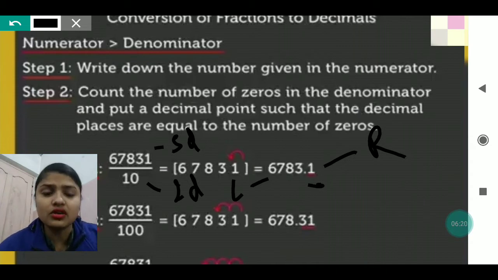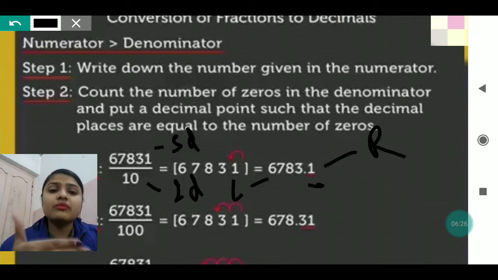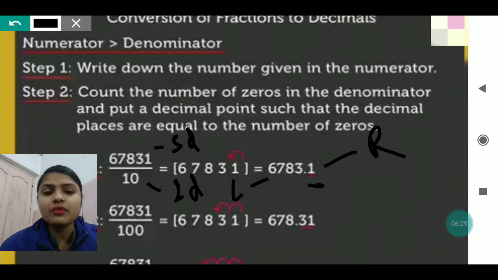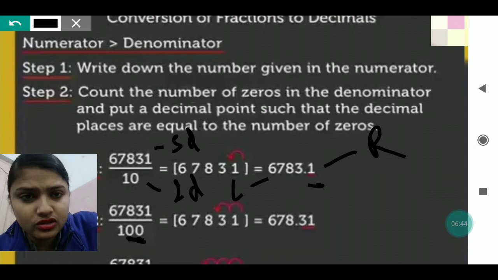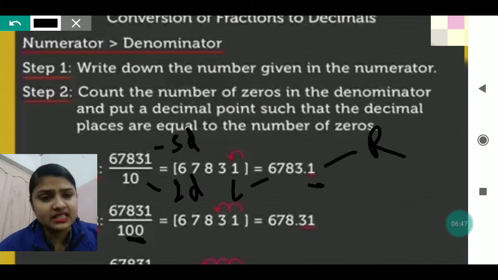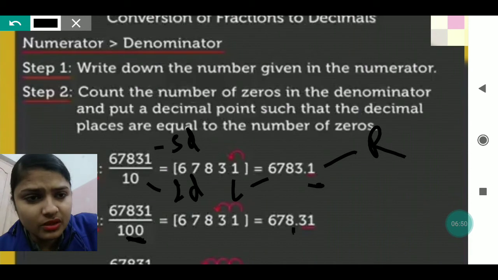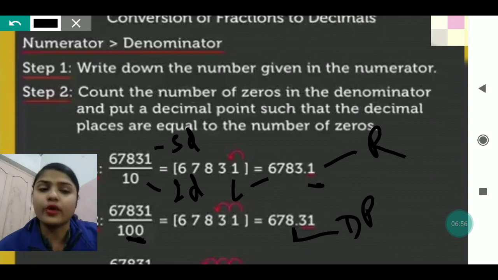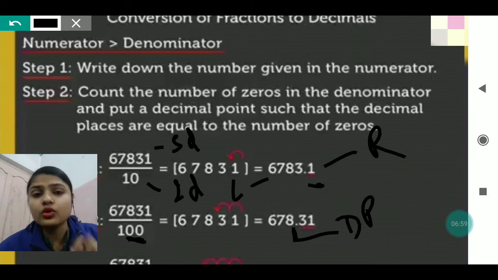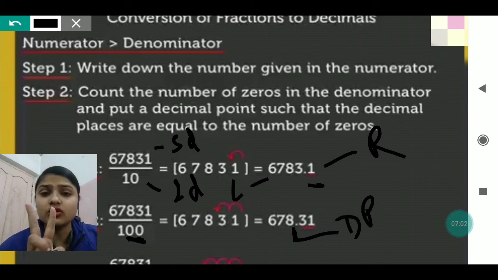In the same way in the next one also, you can see the numerator digits I am not changing, I am just increasing the number of zeros. So in the next example, the second one, there is written 67831 divided by 100, meaning we have to divide that number by 100. So from the right side we will count 2 digits, because there are 2 zeros, and after those 2 digits we will put the decimal point. You can see here the decimal point is there. DP I am writing, this means decimal point. After 2 digits I have put it. Why? Because there are 2 zeros in 100.